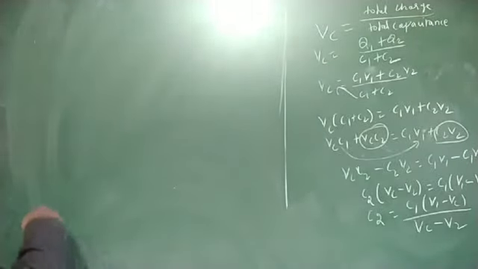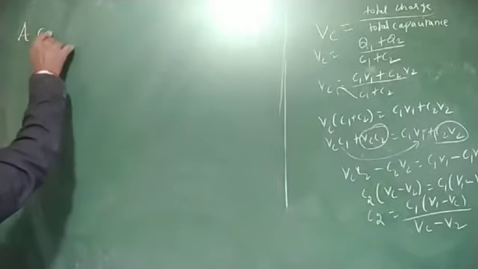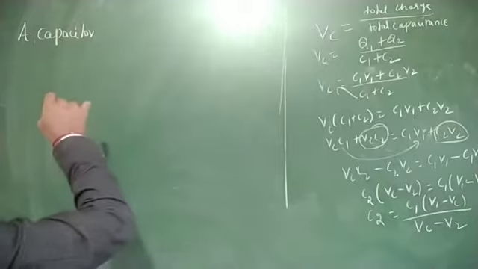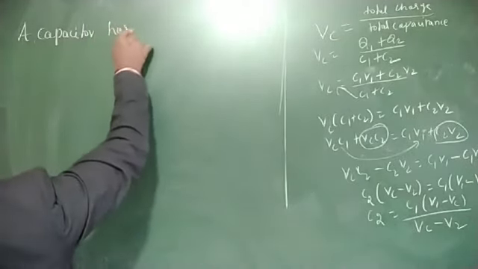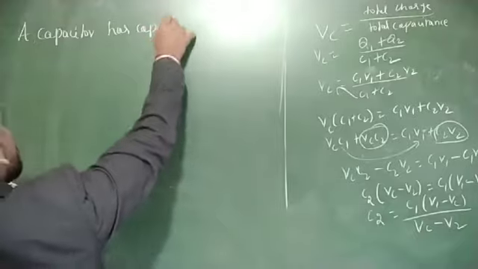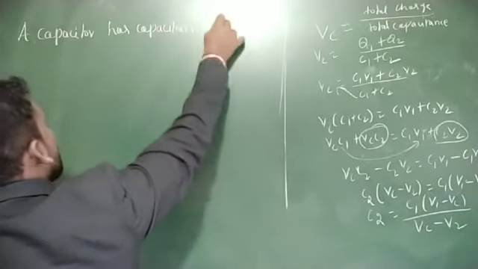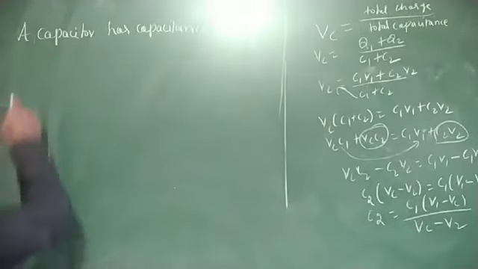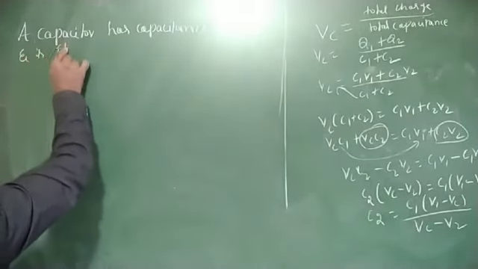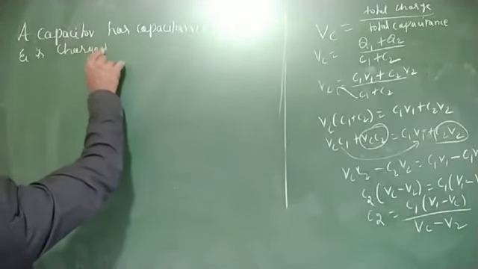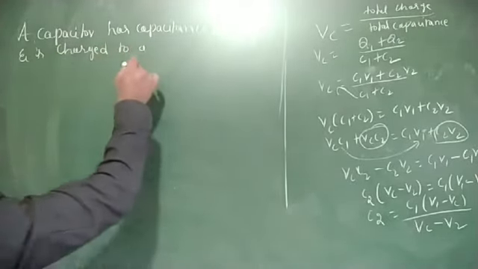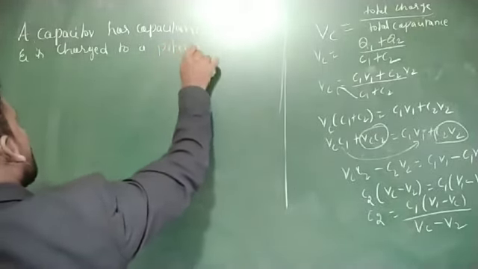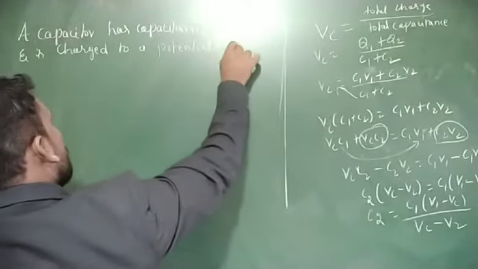A capacitor has a capacitance of 10 microfarad and is charged to a potential of 200 volt.